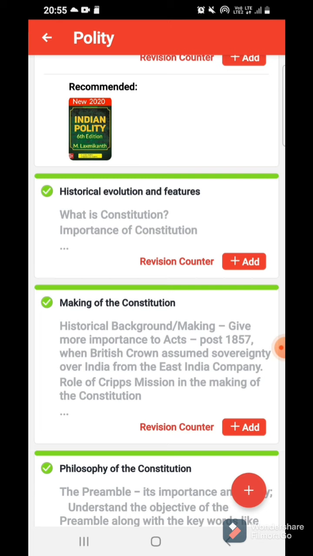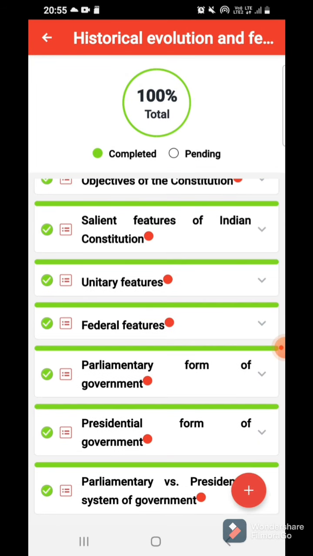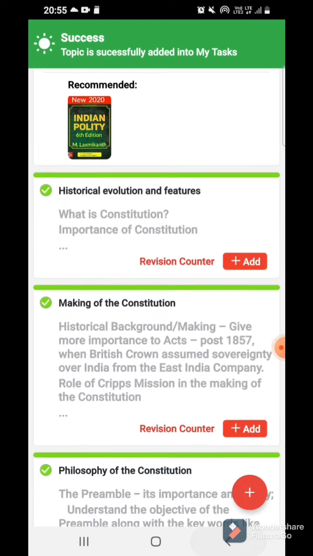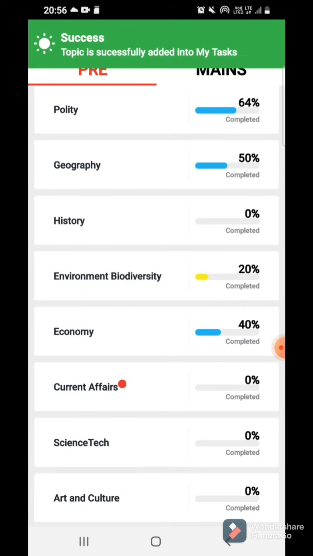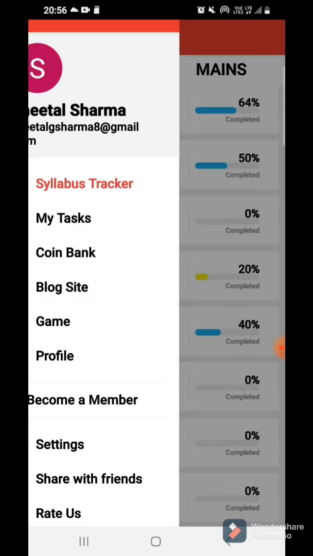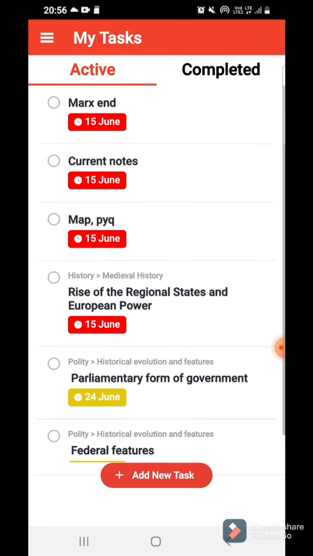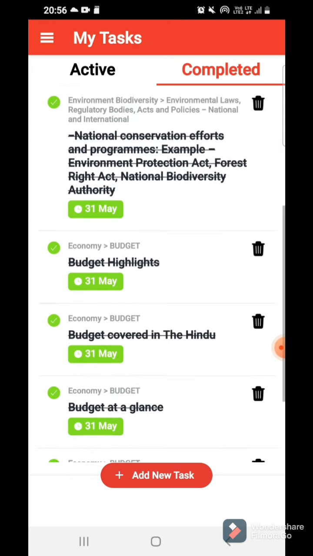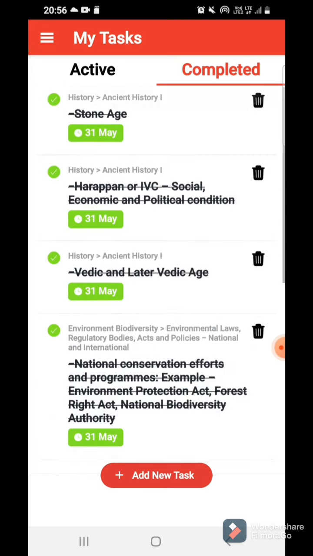You can go here and take any of these topics, like you are going to study this and this today. So the topic is successfully added into your tasks. Then you can easily check what your tasks are for today. Like from here, under my tasks, you have these tasks for the day. It will help you checklist: you have done this, you have done that, and you can check what you have completed and what is left. So I think this can help you a lot.